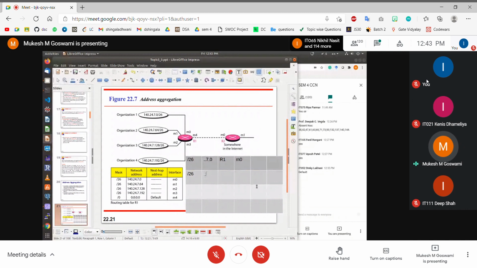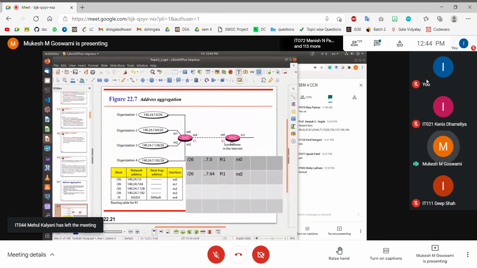So the second entry is /26. The prefix remains the same, 140.24.7, and 7.64 now. Again, it is connected via the next hop IP address, so let us consider the IP address of this is R1. This interface is connected via outgoing port M0.